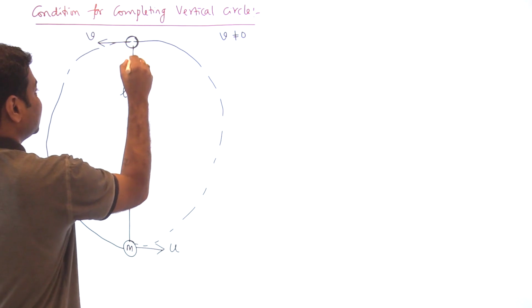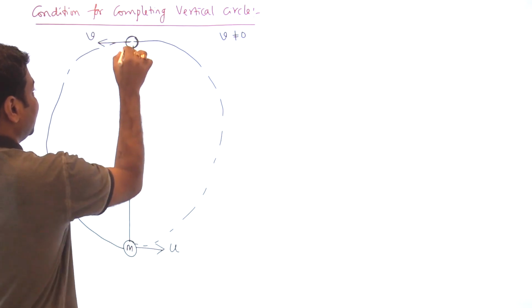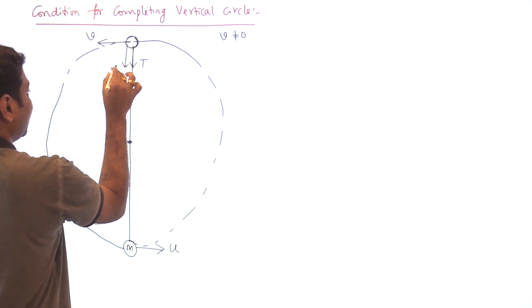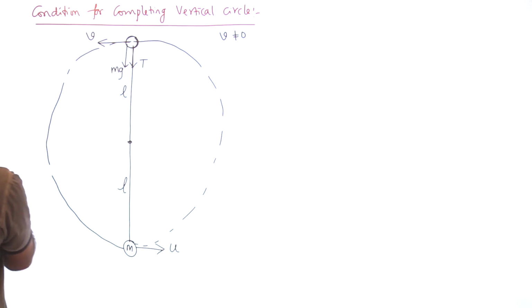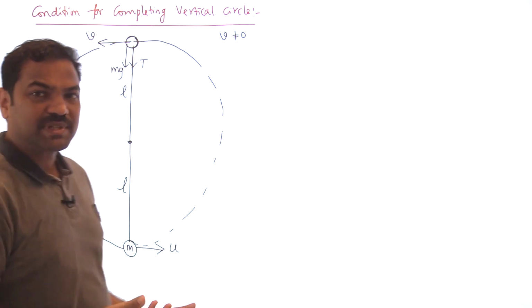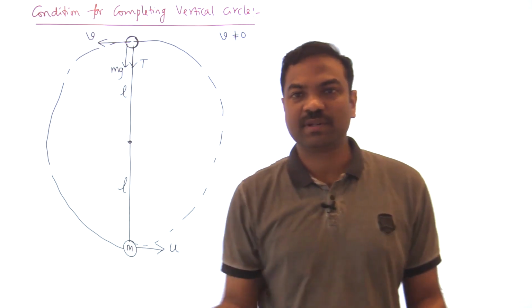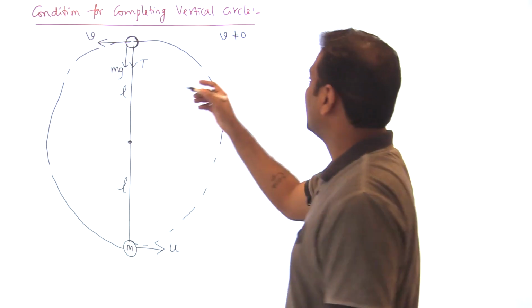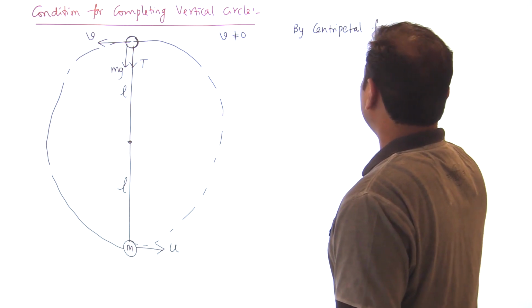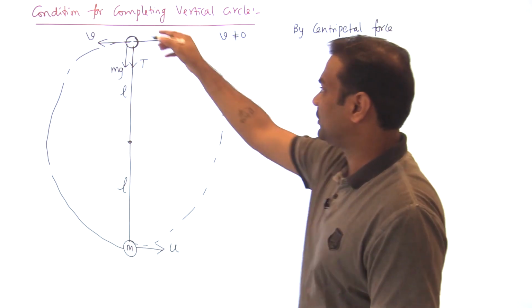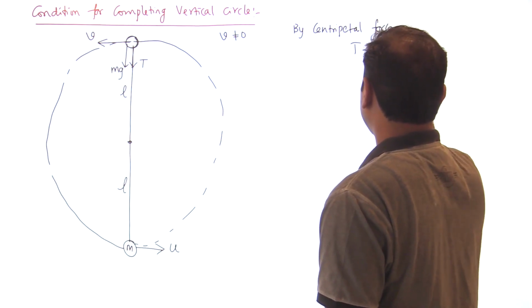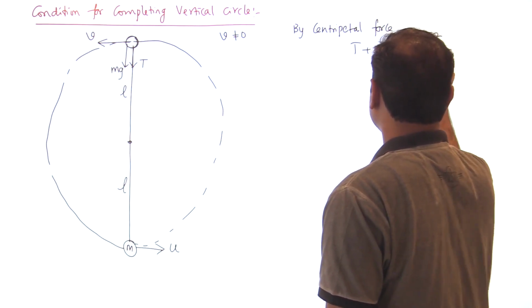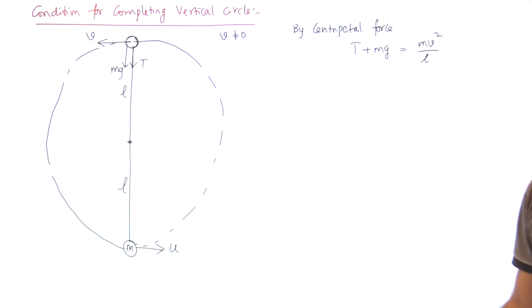Here some tension T is acting, and mg also acts downward. Then what is the total force acting towards the center? Centripetal force I am writing, because obviously we are talking about circular motion. So the centripetal force idea should be applied. By the centripetal force idea, I can write down that the total force acting towards the center, T plus mg, should be equal to mv square by, what is the radius? Radius is L.